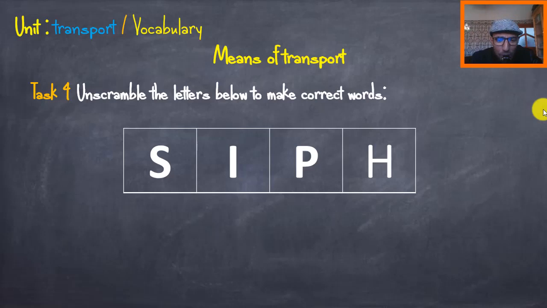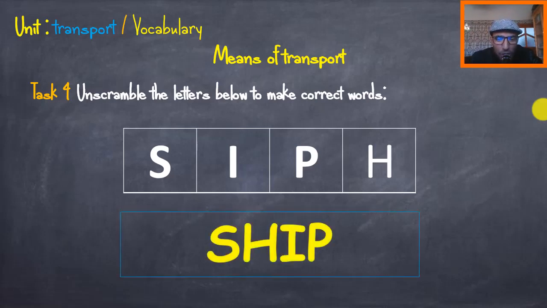Is it clear what the word is about now? Yes, the correct word is ship. Your attention here: the vowel is very short. We say ship. If you say sheep and make it longer, it's going to be something else, right? Sheep means an animal, a domestic animal in a way.